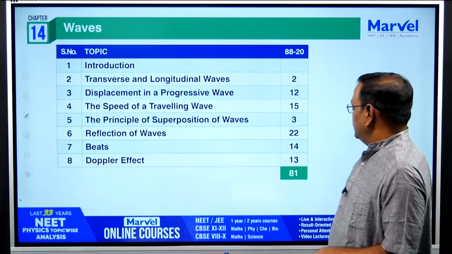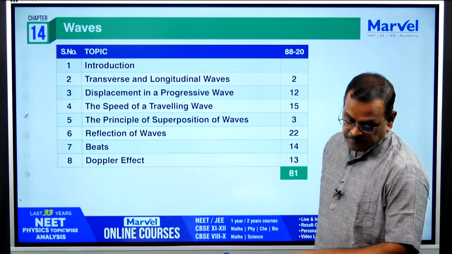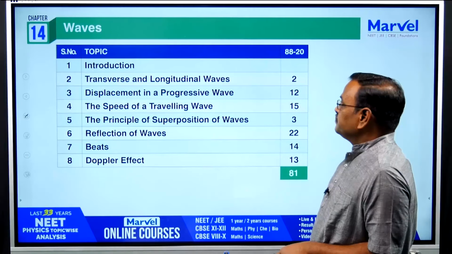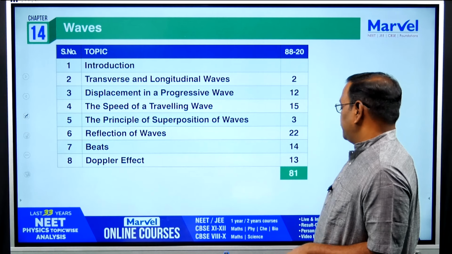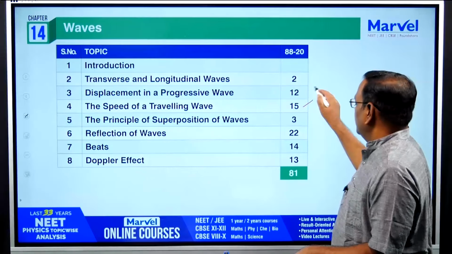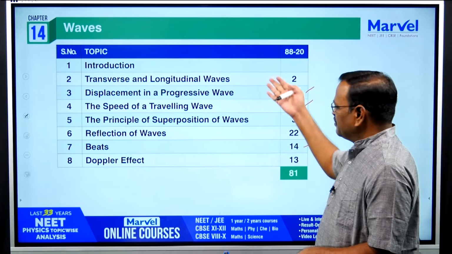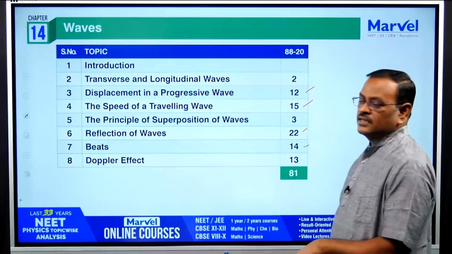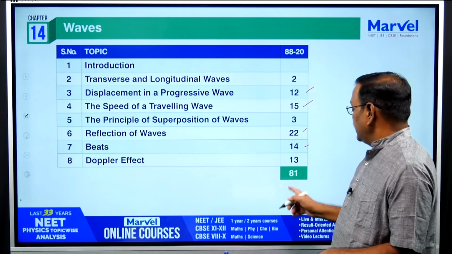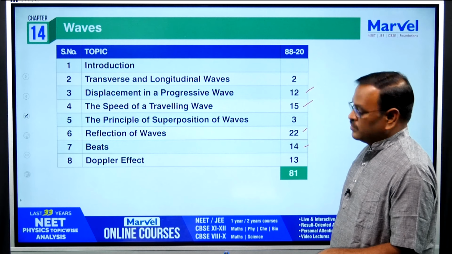And waves, so waves also another very, very important chapter. This is a very big, tough chapter but highest weightage category. Out of 8 topics, see here all are double digit except these two. So give equal importance to all and practice more questions from all the topics because of this analysis. So out of 8 topics, 81 questions came in the last 33 years. So give equal importance to this.